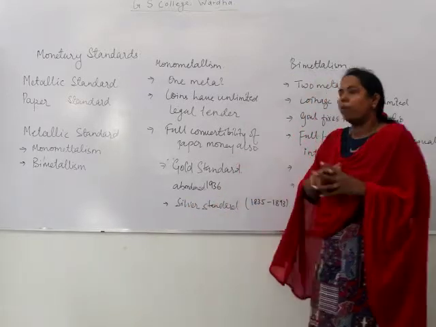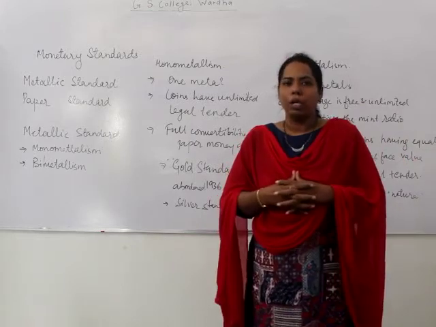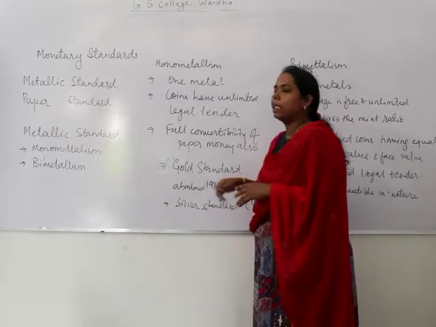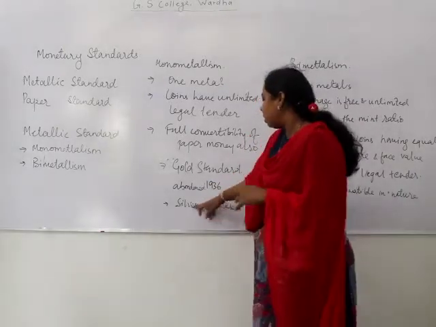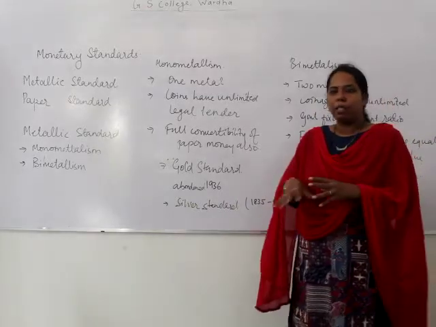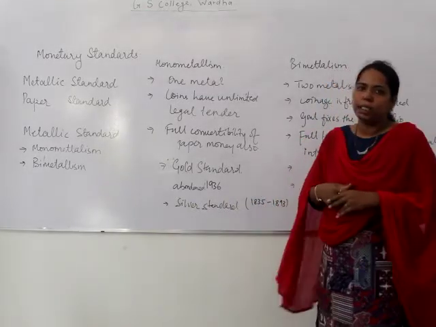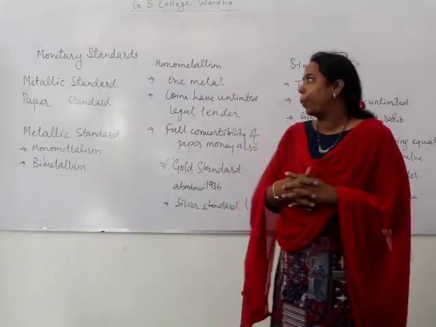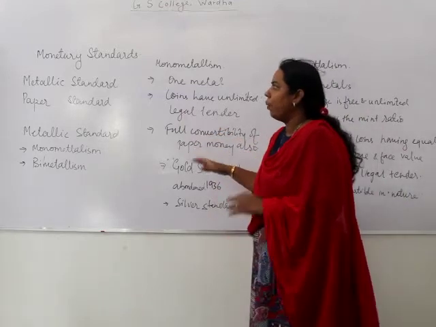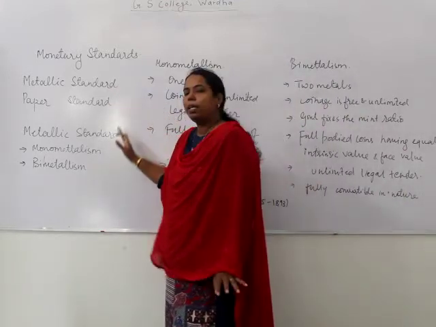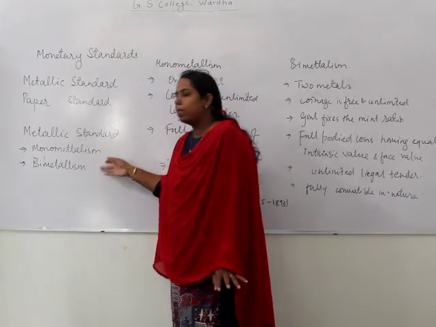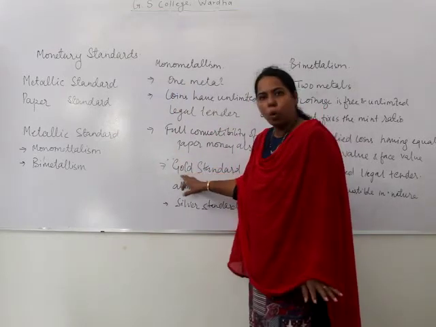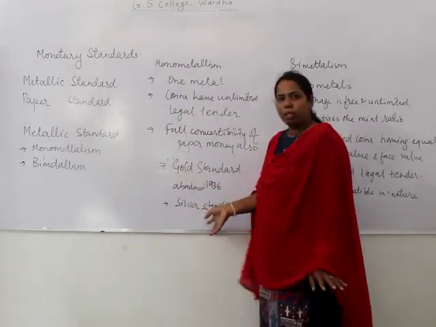Under monometallism, you can find the gold standard as well as the silver standard. Many countries of the world were on the gold standard, but this standard was abandoned in the year 1936. The silver standard was prevalent up to 1893. After that, this system was also abandoned. So what we have studied here is the metallic standard. The metallic standard is of two types: monometallism and bimetallism. In monometallism, there may be the gold standard or the silver standard.